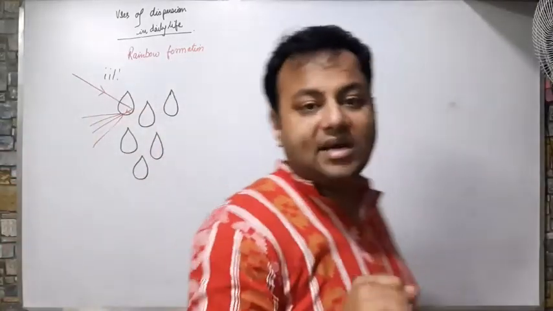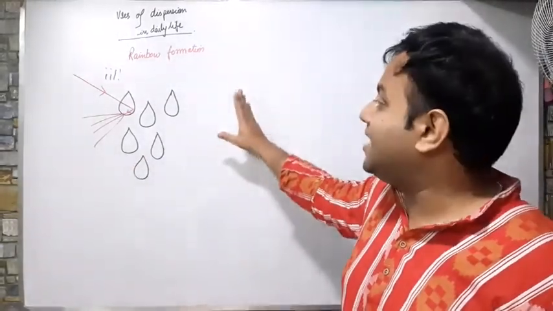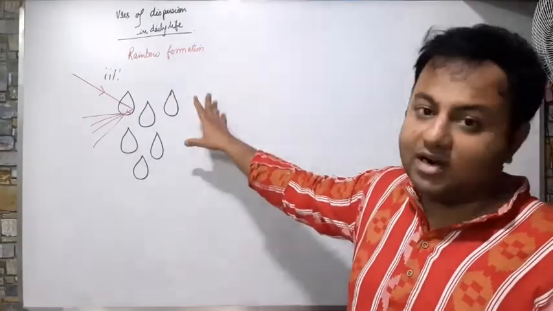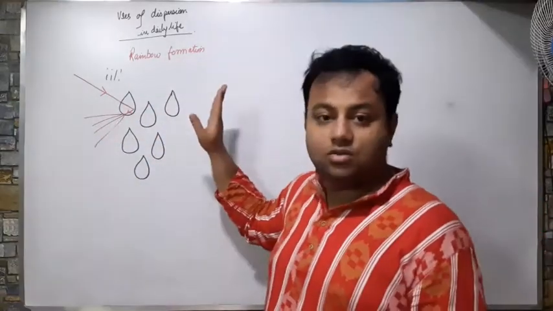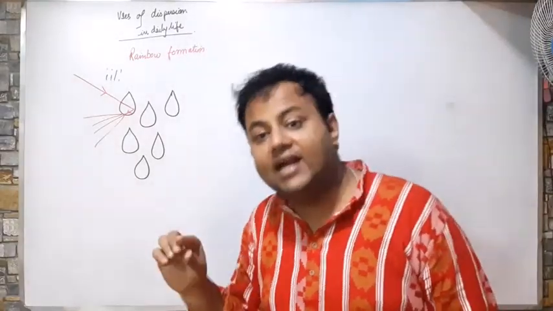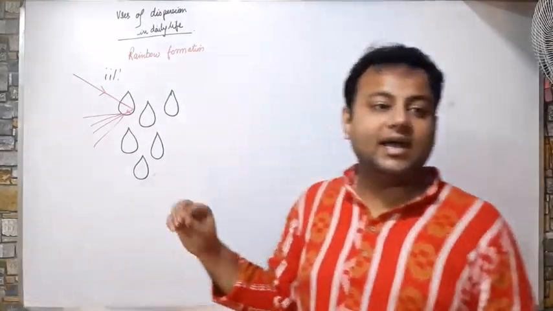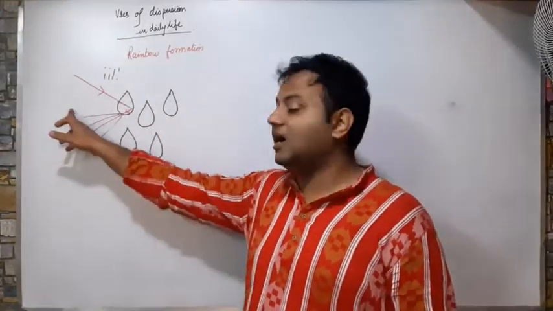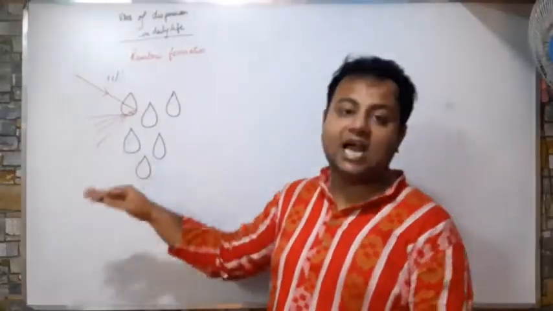So what is the step-by-step formation of a rainbow? The raindrops suspended in air behave as small tiny prisms of water droplets. Now when the sunlight falls on these water droplets, total internal reflection takes place inside the water droplets. Due to this total internal reflection, the light rays break down into 7 constituent colors and we see a rainbow around here. That's why every time it rains and there is sunlight, we don't see a